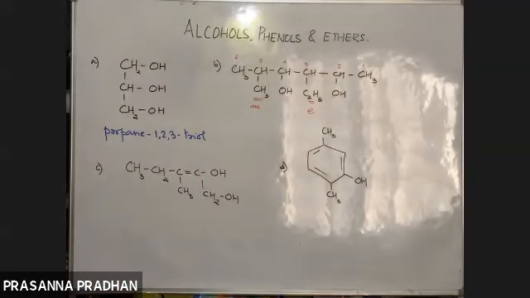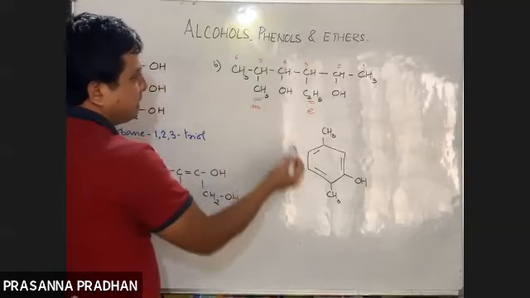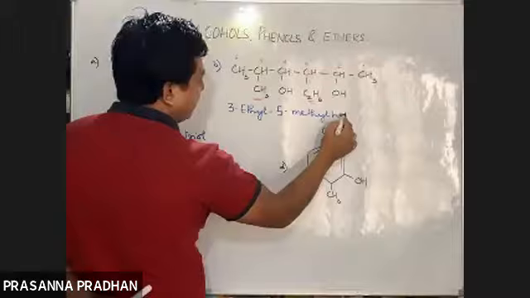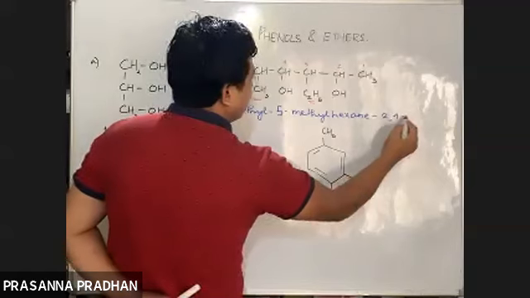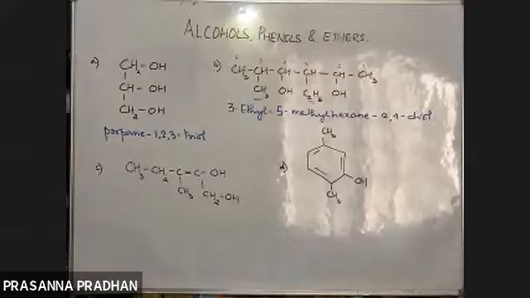So which will you name first? Obviously, we'll name the substituents first, in alphabetical order. What will be the IUPAC name of this compound? Ethyl first. So it will be 3-ethyl, then 5-methyl, hexane-2,4-diol. Good.